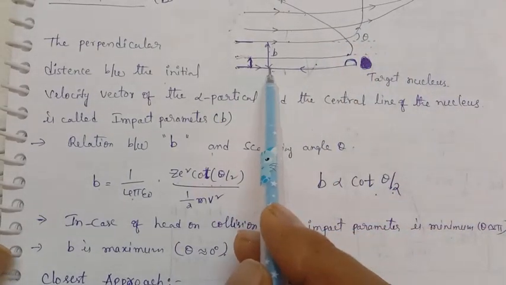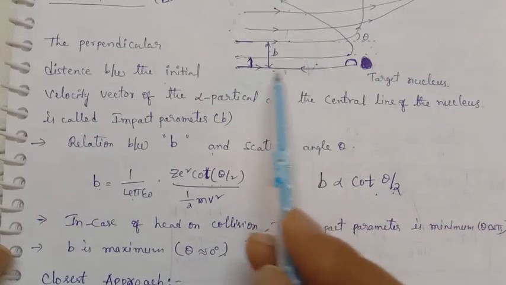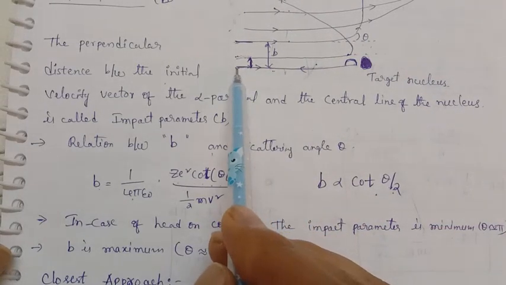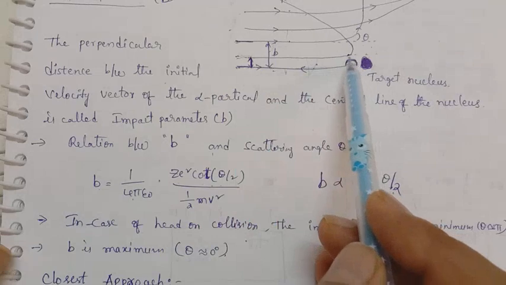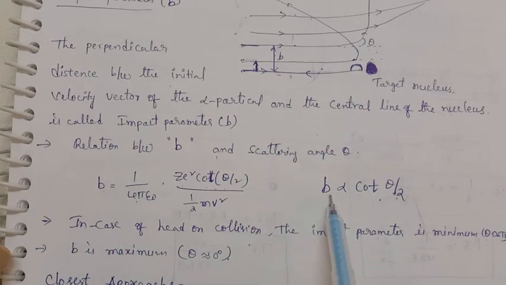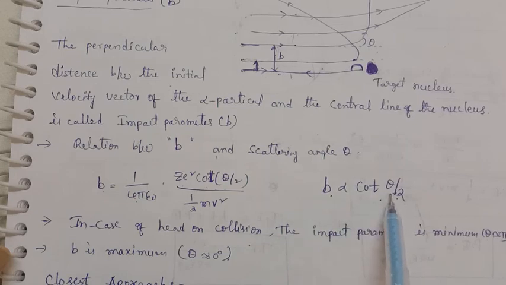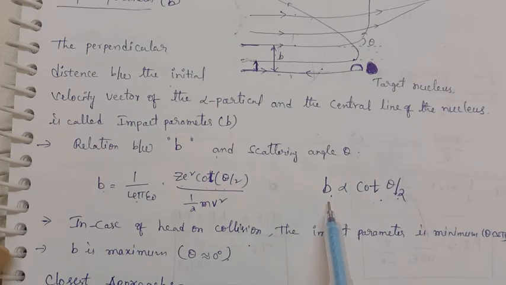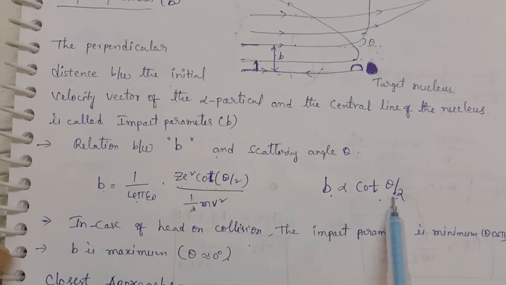Suppose b is equal to 0. Then theta is equal to 180 degrees. If you substitute theta is equal to 180 degrees here, 180 by 2 means 90. Cot 90 is 0, then we get b is equal to 0. So when theta is equal to 180, at that time b is minimum. The impact parameter is minimum at theta is equal to 180 degrees.